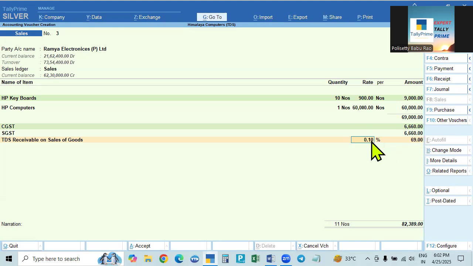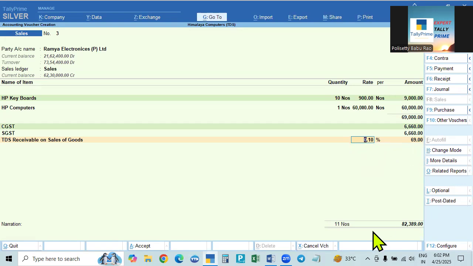When you are making the entry manually, we will give paisa also. When the calculation is made automatically, it will show the round amount only, but here it will not. In the books of the deductor, the amount will be rounded off automatically. But here we are giving the percentage manually, so it will calculate the paisa also.